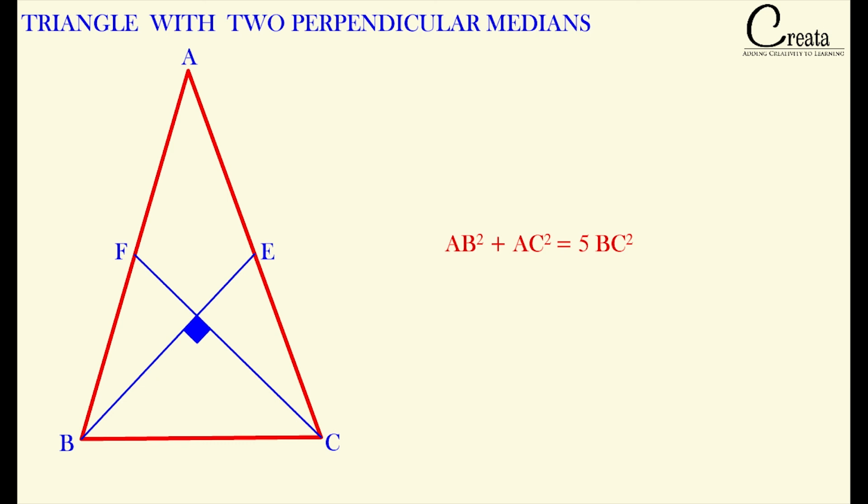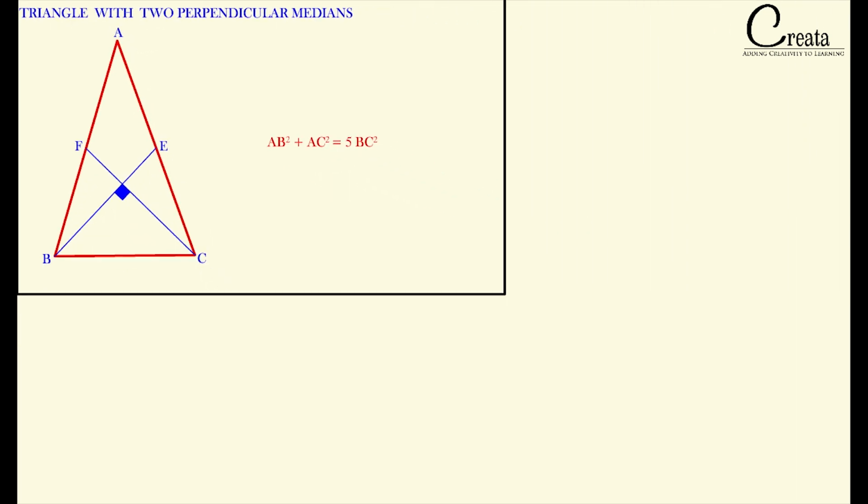Note that the median is not in the formula. You can say this is also a remembering technique. Only the 3 sides are coming in the formula, that is AB square plus AC square is equal to 5 times BC square. This is applicable only and only when the 2 medians in a triangle are perpendicular to each other. Got it? So this is all about the medians.